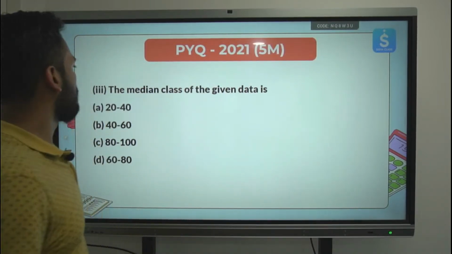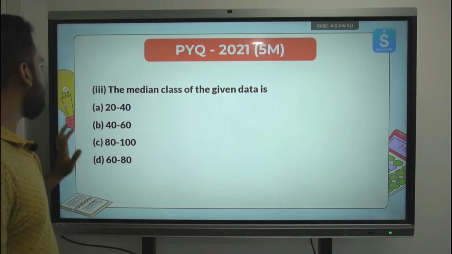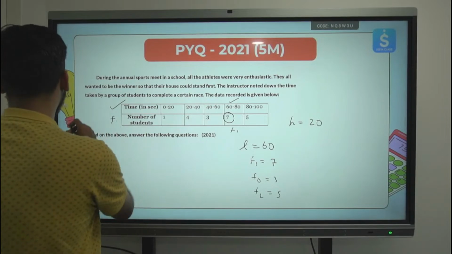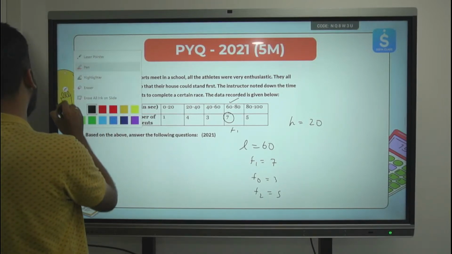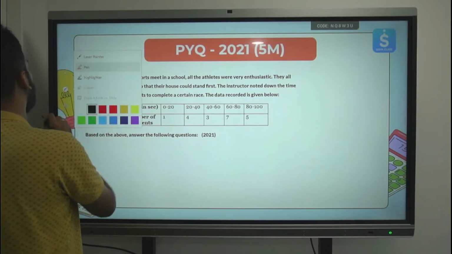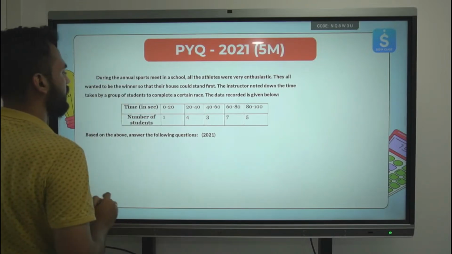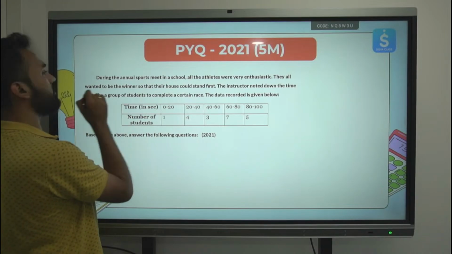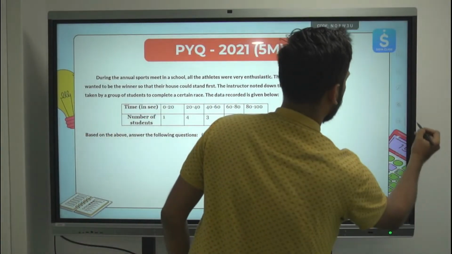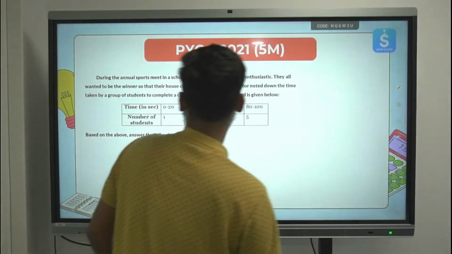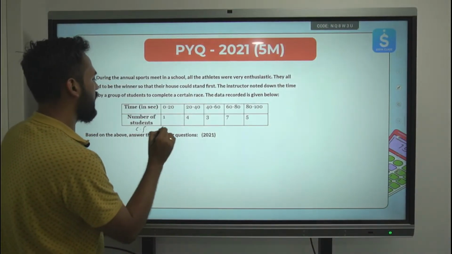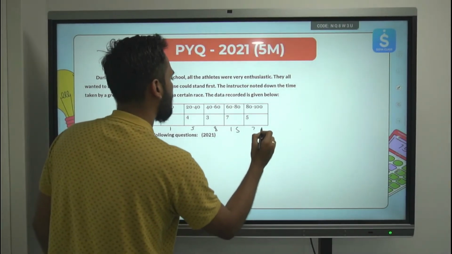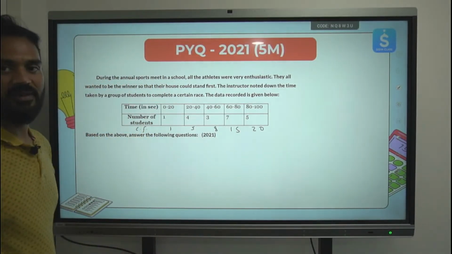Next question. The median class of the given data is, what is the median class? To find out the median class, it is very important for us to find out the cumulative frequency as well. So the cumulative frequency will come out in this way: 1, 5, 8, 15, 20. So this is the cumulative frequency table.